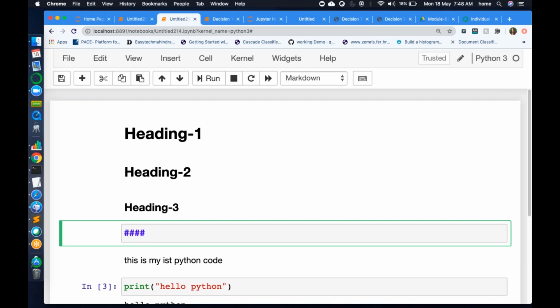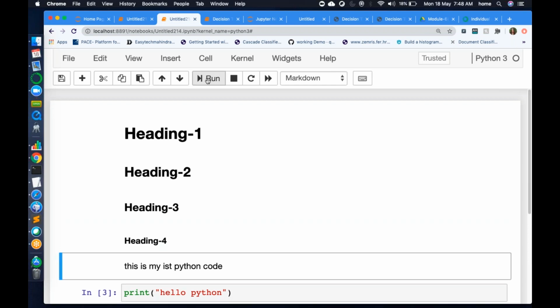So it is escape and then 4, which I already pressed. So this is 4 hash, and then I will write my next heading. Right, this is heading 4, and so on. You can keep writing different headings. You can write a main header, subheaders, inside a subheader again a subheader, right? That is what heading is.